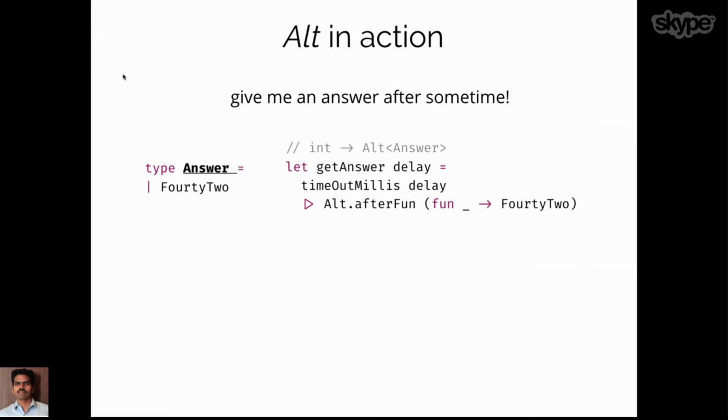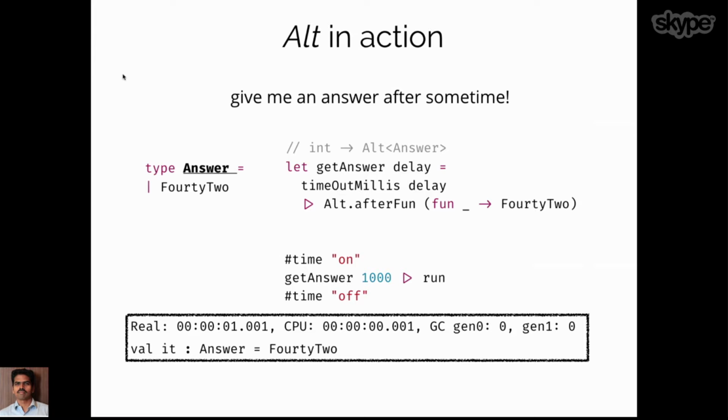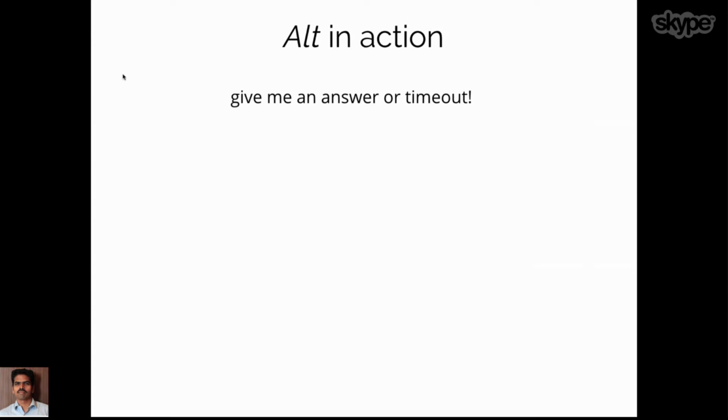So we are simulating that behavior using something called get answer, and that takes a parameter to simulate the delay. Once the timeout happens, we are just returning the answer, which is 42. And if we run it now in the F# interactive, we can see it is responding with the answer 42 after a second.